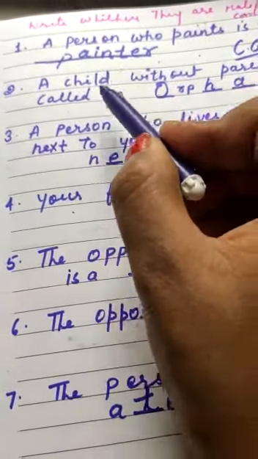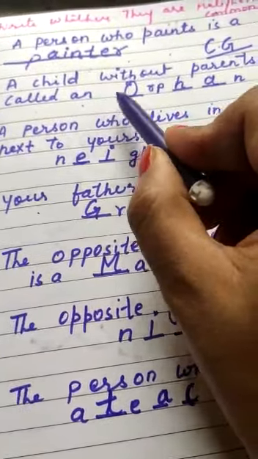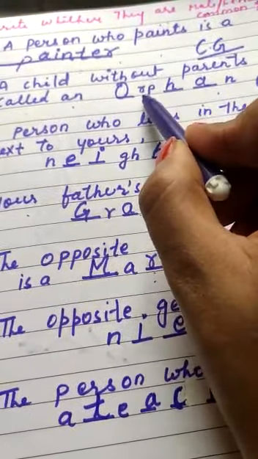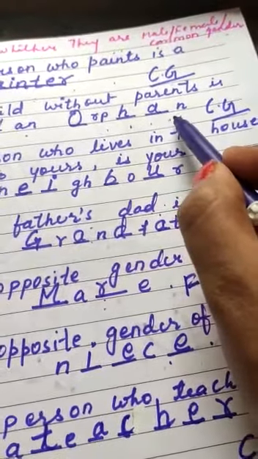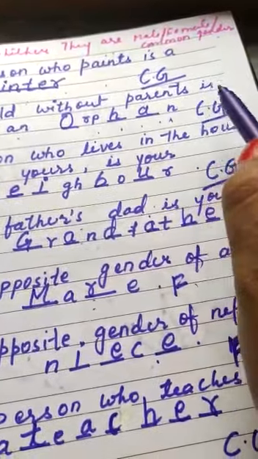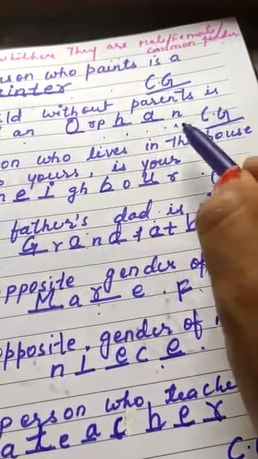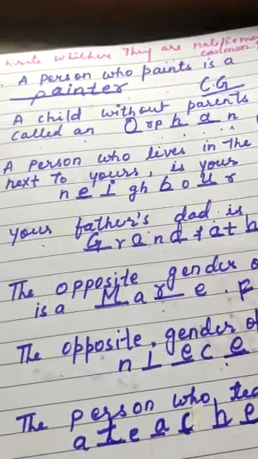The second one: a child without parents is called an orphan. ORPHAN. An orphan could be male or female, anything else. So it is placed in common gender.